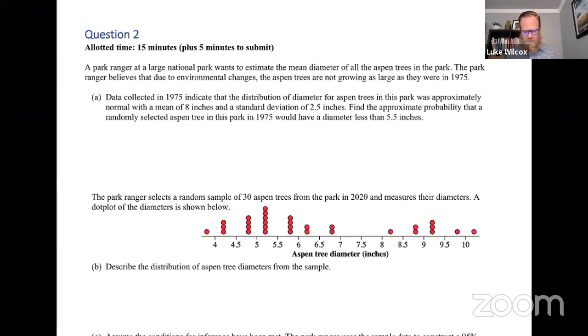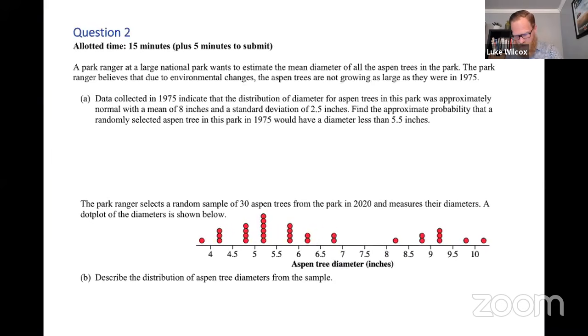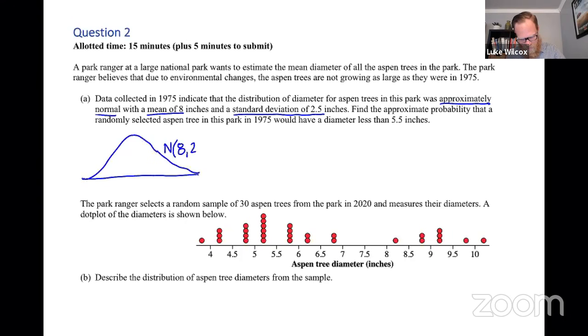Okay, well, we're given here that the distribution is approximately normal, and we're also given the mean, and we're also given the standard deviation. So I'm going to start out with a picture on this one, where I'm going to draw the distribution and make a couple of labels here. We know that it's approximately normal. We know that the mean is 8, and we know that the standard deviation is 2.5.